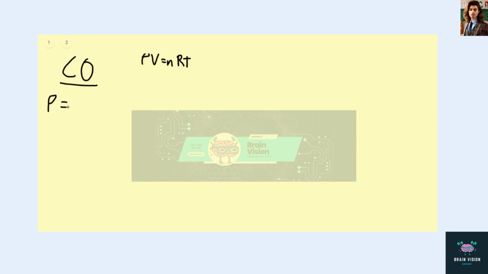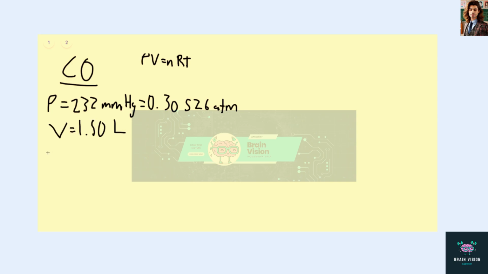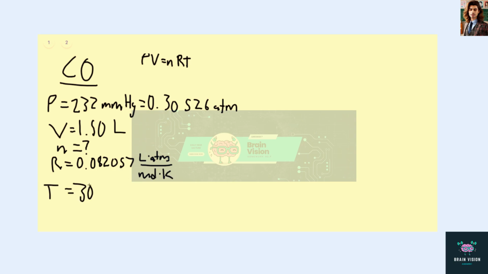Our P in this case is 232 millimeters of mercury, which we can divide by 760 to convert to atmospheres, and that's 0.30526 atmospheres. Our volume is 1.50 liters. n is our unknown. R is 0.082057 liter atmospheres per mole Kelvin. And our temperature is 305 Kelvin.